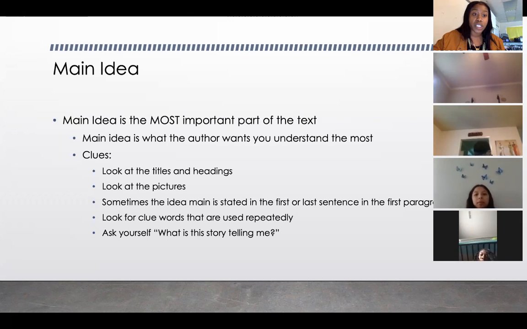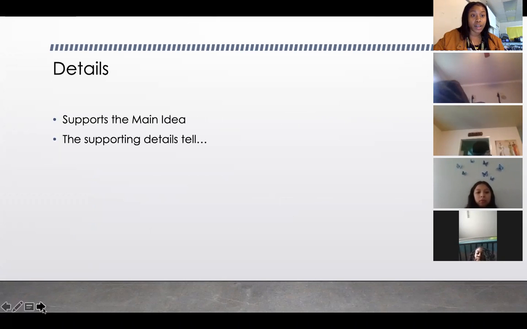You might not be able just to tell what the main idea is by just looking at the title or looking at the heading. You might have to use a combination of all 5 of these, okay? But for sure, definitely ask yourself, what is this story telling me, okay? Now, so that's main idea. We're gonna move on to details.